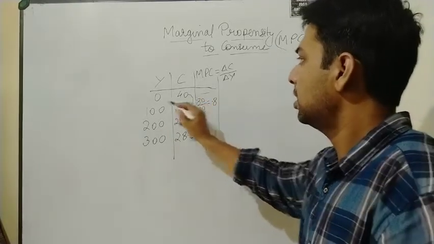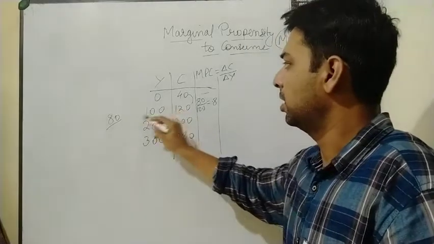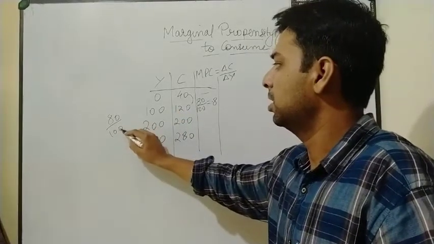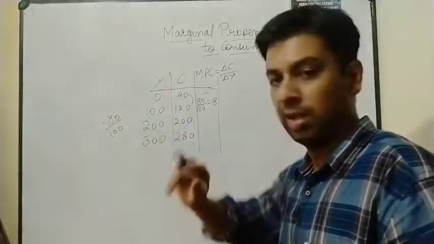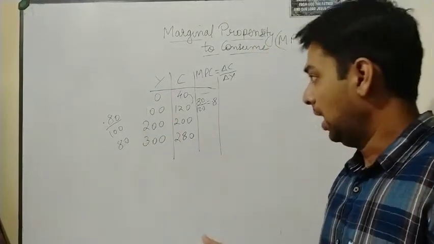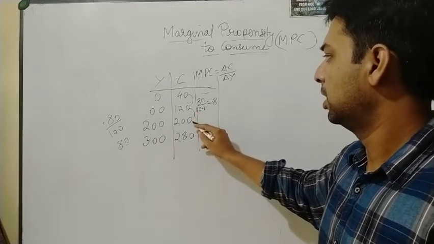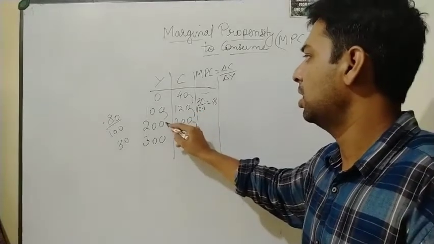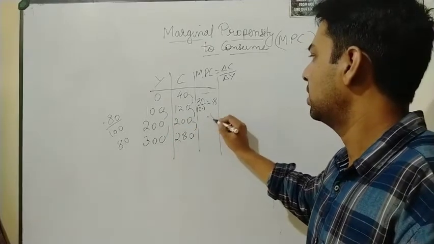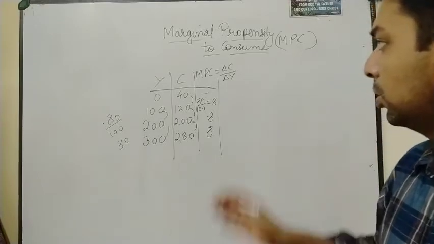Now this divided by this, the change. How much is the change here? 80 is the change. Okay. How much is the change over here? It is 100. I'm writing here 100. Two zeros, the decimal point will come here. So 0.80 or 0.8 you can say. And this is the same everywhere. Like here also you will find 80, here also you will find 80. Same with 100, 100. So everywhere it is going to be 0.8, 0.8. Okay, so it is constant.